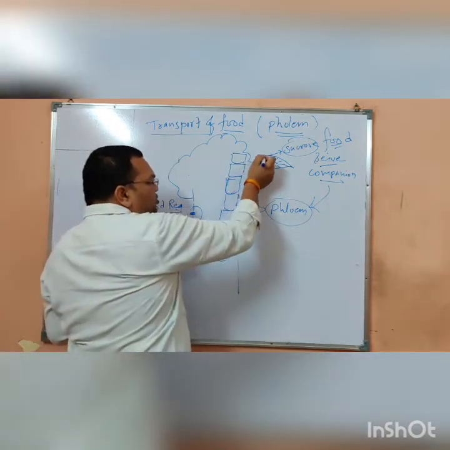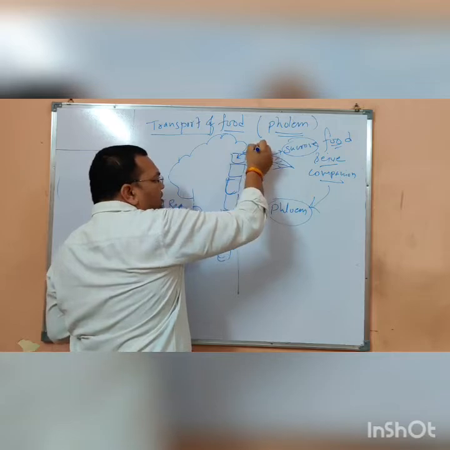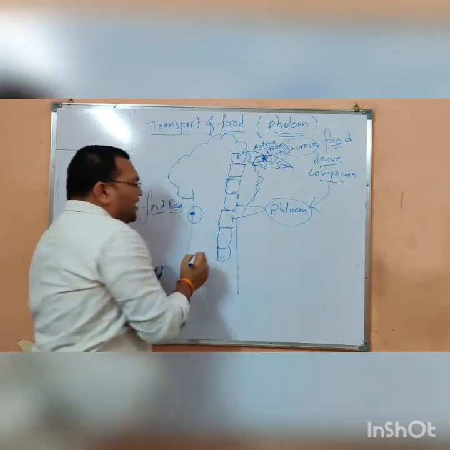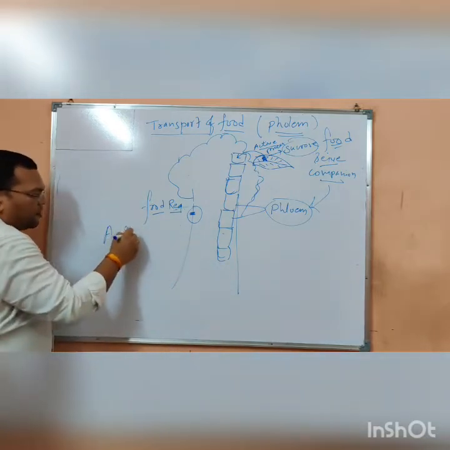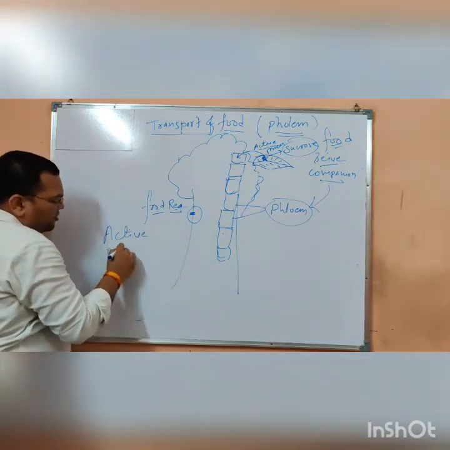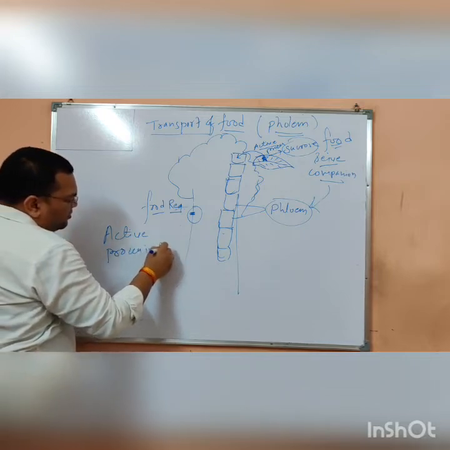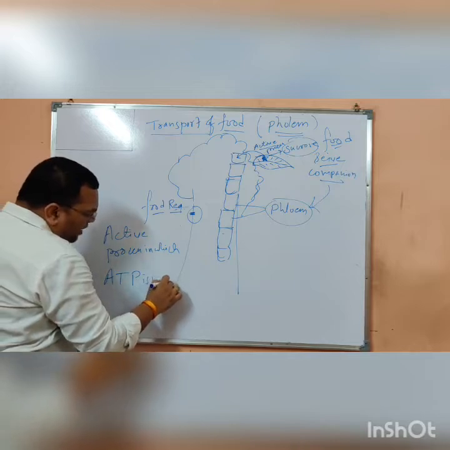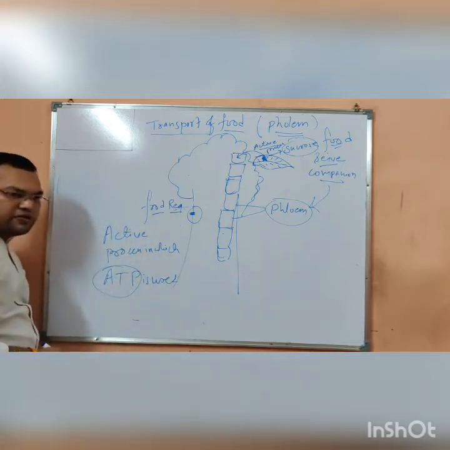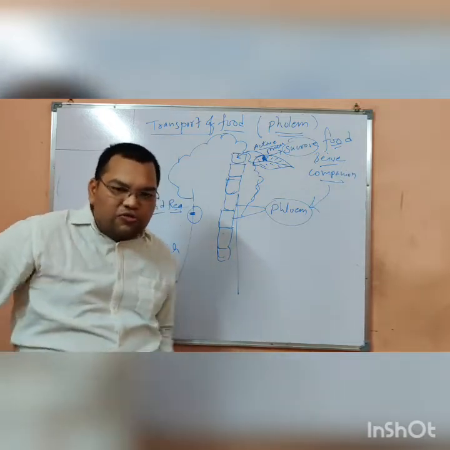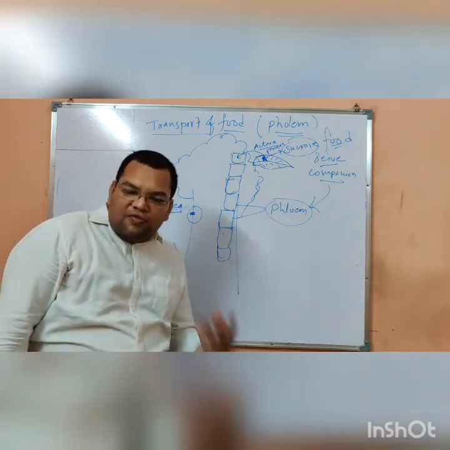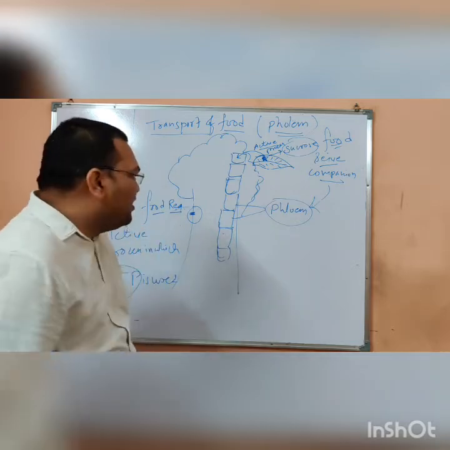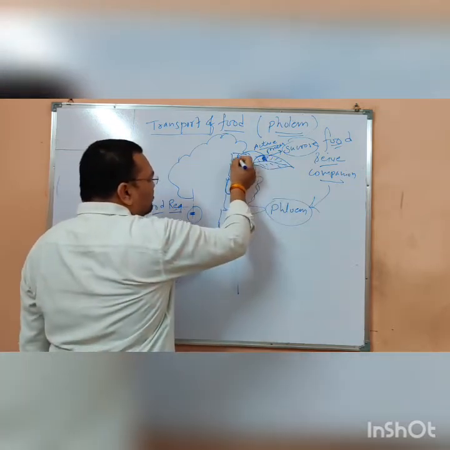So by the active absorption, by the active process. Now an active process is one in which ATP is used, that means energy is used. And passive processes are those in which energy is not consumed. So actively this sucrose comes here.